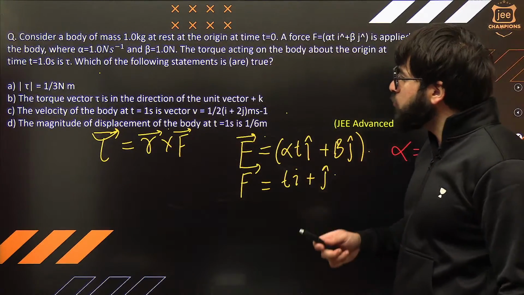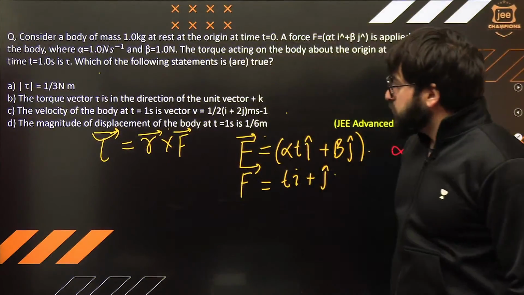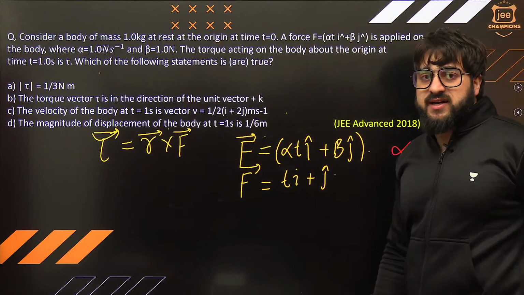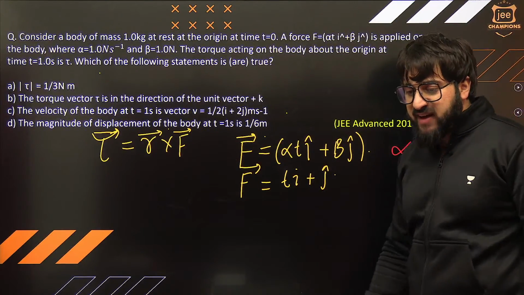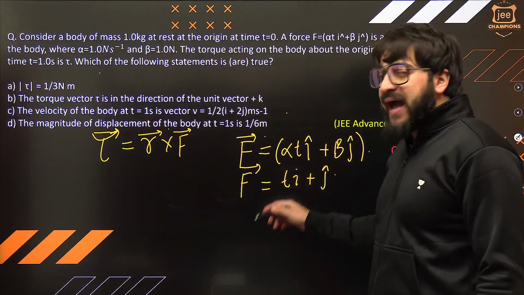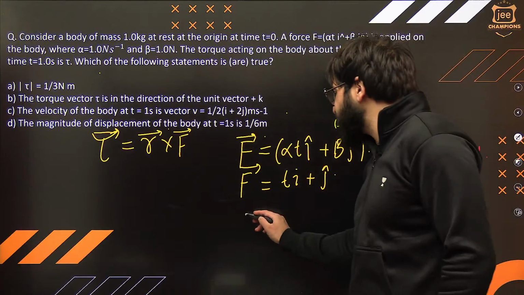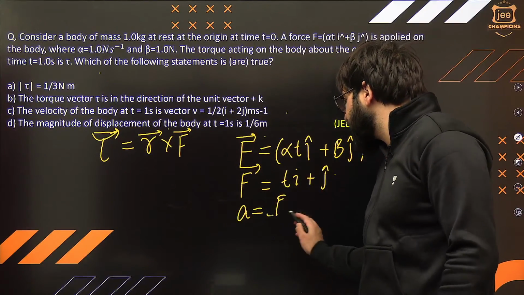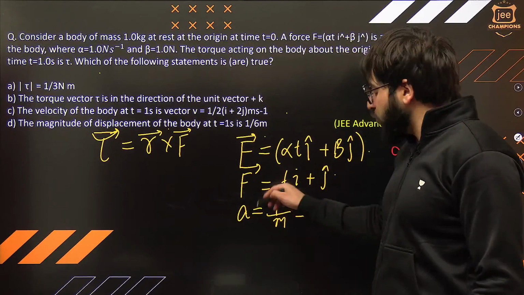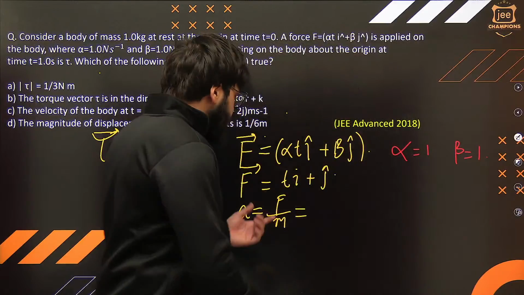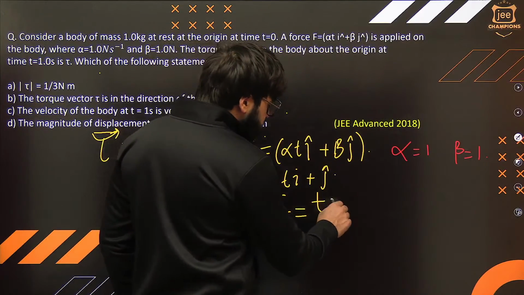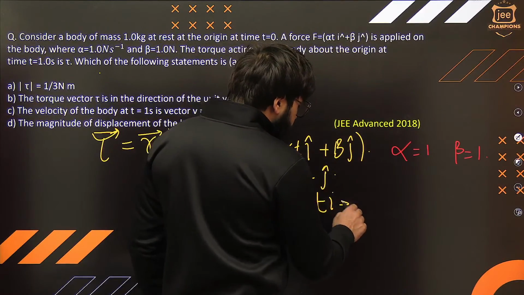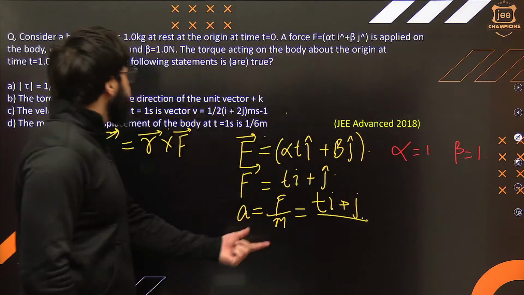100%. Afterwards, we are supposed to find the radius vector or displacement vector. Can you just tell me the acceleration in this case? You'll say, sir, acceleration from the force. How much force is acting? Acceleration is nothing but F upon M. So what is this force over here? The force acting is t i cap plus j cap. And what is the mass of that body?